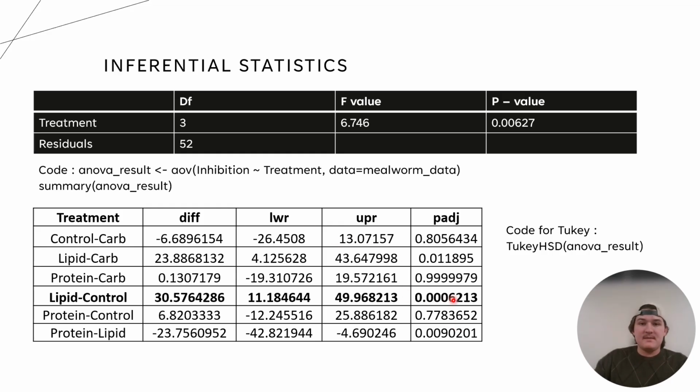Which gives us information about our hypotheses, which means we reject the null hypothesis because there is a statistically significant difference. And this shows that diet significantly affects the ACHE inhibition. A biological interpretation could be that the lipid diet results in the highest inhibition when compared to the rest of them, and it suggests lipid-fed mealworms are more susceptible and not resistant.